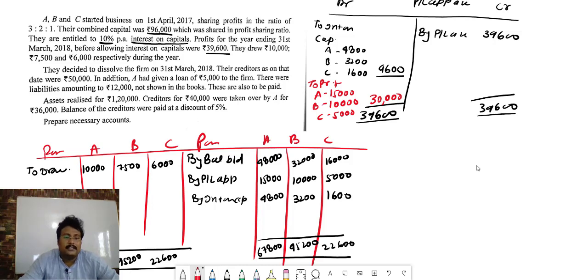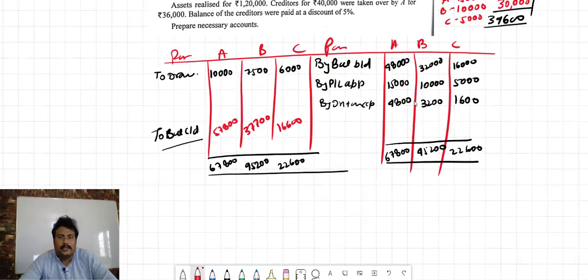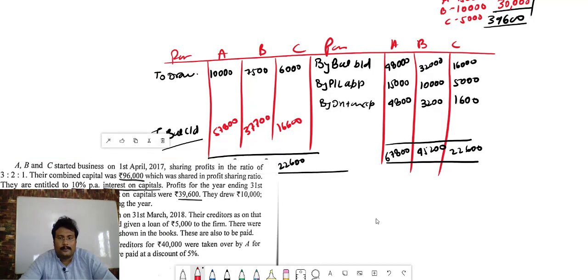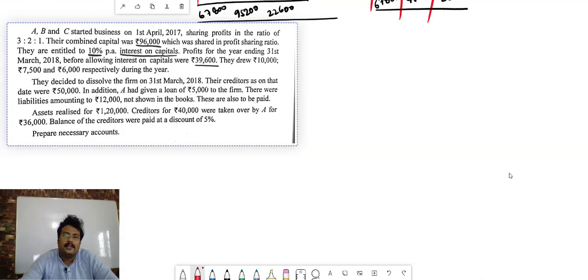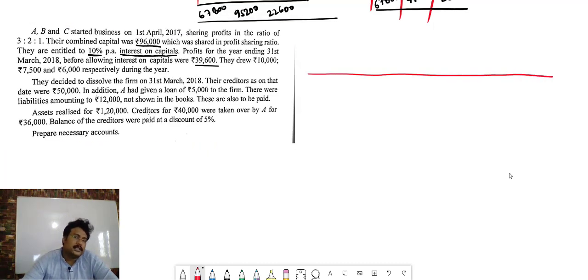So two balance sheet, how much it will be? It will be 57,800, 37,700 and 16,600. Now everything is done. We can now prepare the balance sheet. So just a minute. Okay, now we will prepare the balance sheet, and after that your work will start.